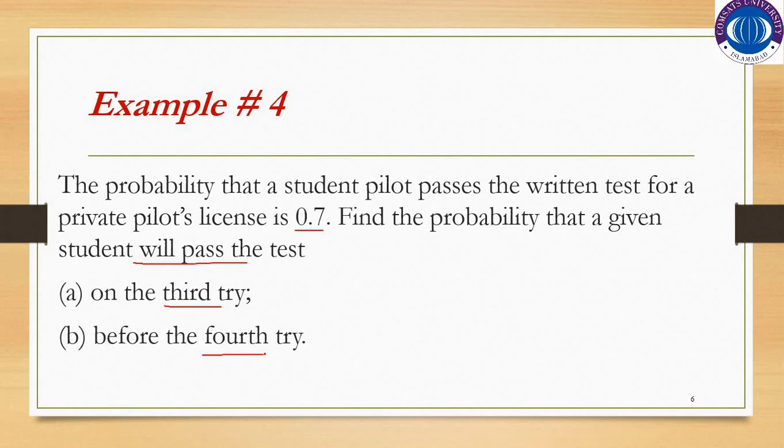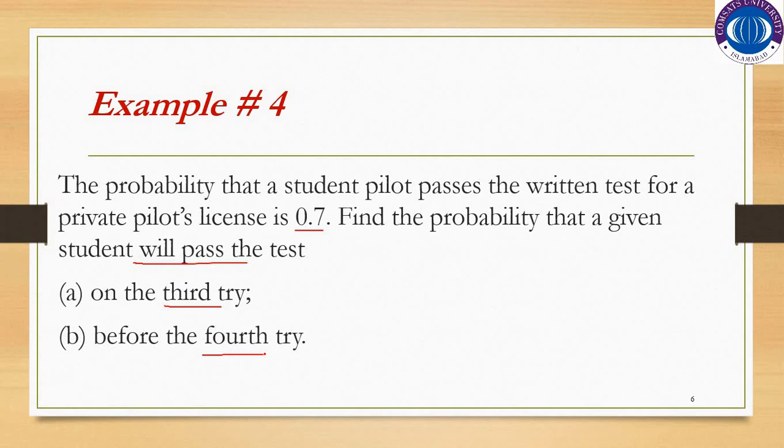Next property, the successive trials are independent. Each time the student attempts the test is independent of the previous attempt or the next attempt. So all the attempts are independent of each other. And the very last one is that the probability of success remains constant. Here the probability of success is to pass the test, which is 0.7, and it will remain constant in each particular attempt or trial. So this is the case of the negative binomial distribution.